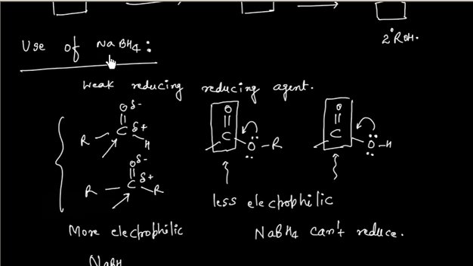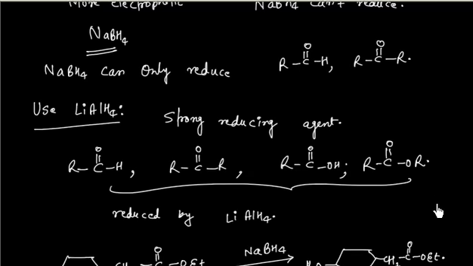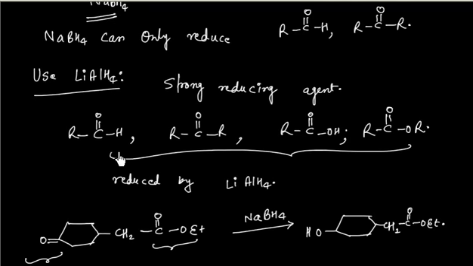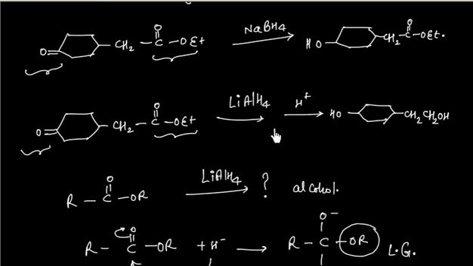Second point, we said sodium borohydride can only reduce aldehyde and ketone, but lithium aluminum hydride can reduce aldehyde, ketone, acid as well as ester. We discussed one example. In this case, if I use NaBH4, only ketone group will be reduced.